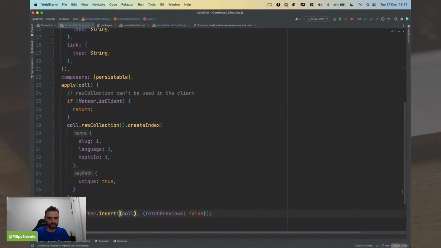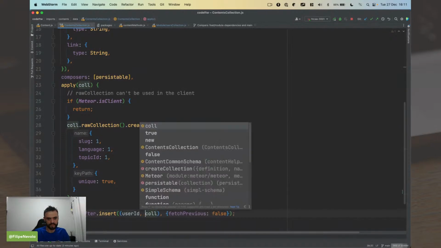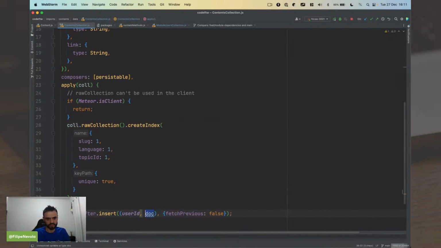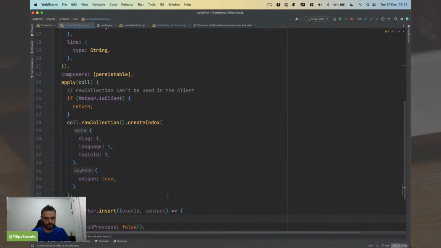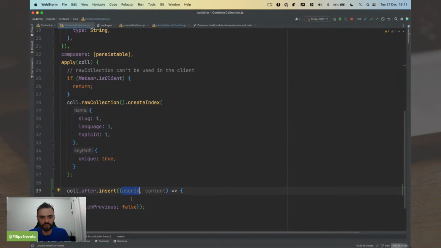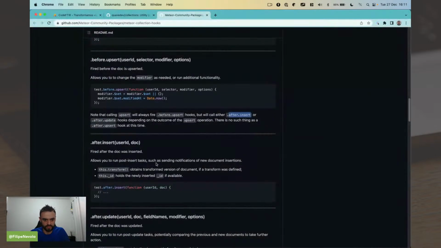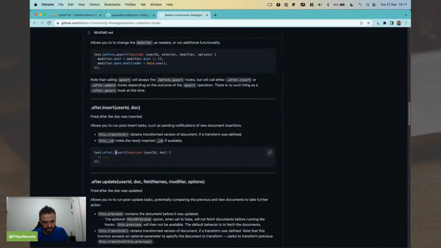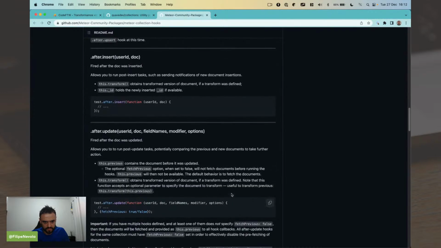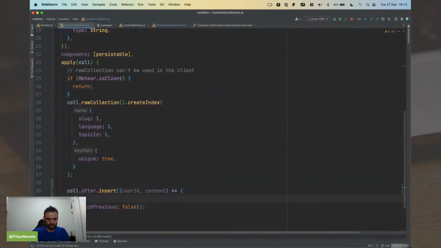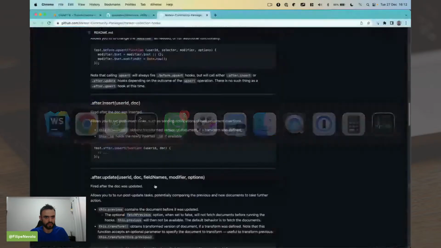I can get the user ID in the document. This document in this case is a content. I'm not going to use the user ID for anything, but I need to get this content to go to the module. And with the module, I am able to check if the users are okay or they need to receive a notification. So let me see after insert. Okay, let's just log here first and see if this is working as expected.